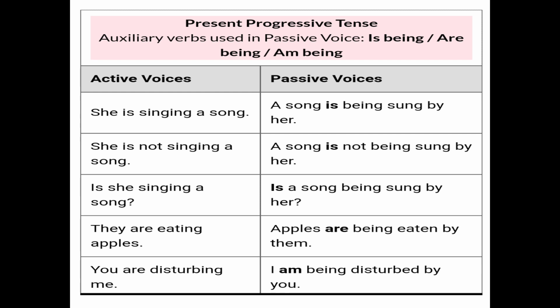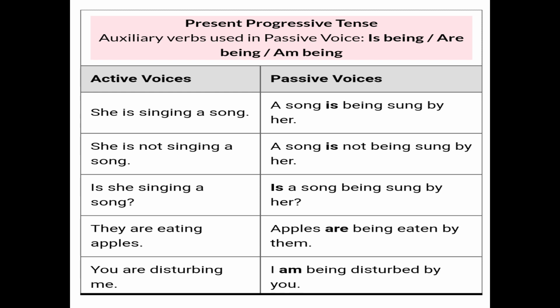A song. The object becomes the subject, a song, and the verb is singing changes into is being sung, because we change it into passive voice. So we use is being, am being, or are being. Here it will become is being sung, and sung is the third form of the verb sing. So, a song is being sung by her. Now, she is not singing a song. This is a negative sentence, so we use not also in the sentence. So, a song is not being sung by her.